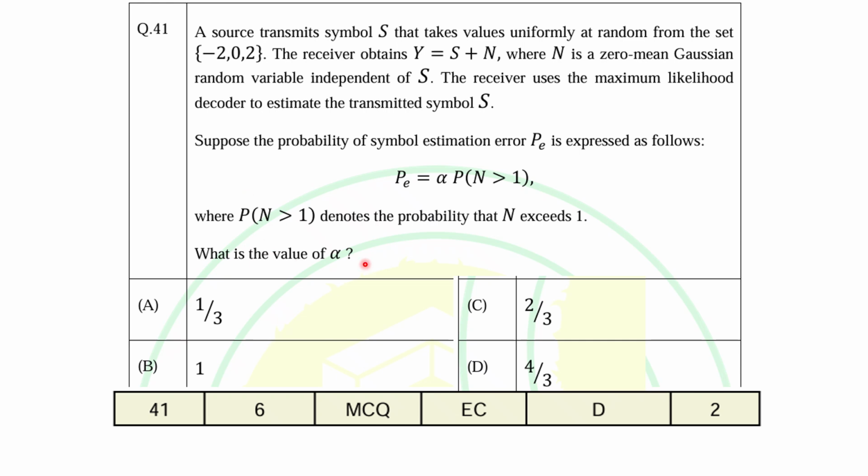So first we are going to find the Pe, that is the estimated error. Once we find the total probability of error, only then can we calculate the value of alpha. So that will be our target. As per the answer key, the correct answer is D, that is 4 by 3. So let's see.